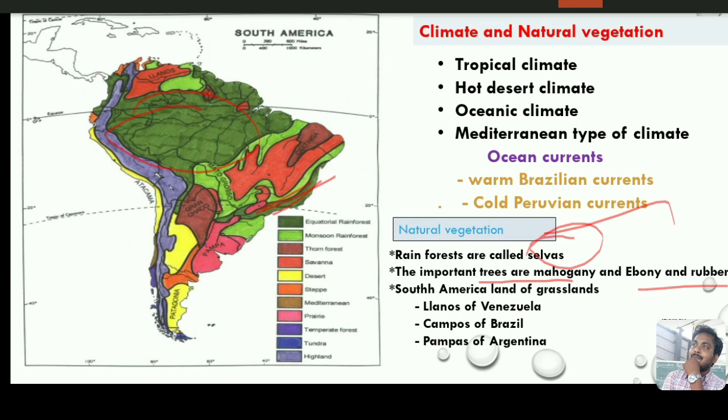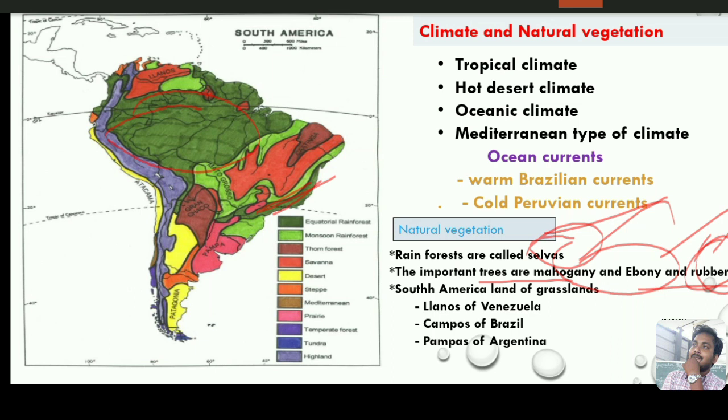There are mahogany, ebony and rubber trees. Rubber, mahogany and ebony trees have hardwood, so that is why these trees are used to make furniture. The rubber tree is used to make latex, and by using the latex people make chewing gum, caps and other things.